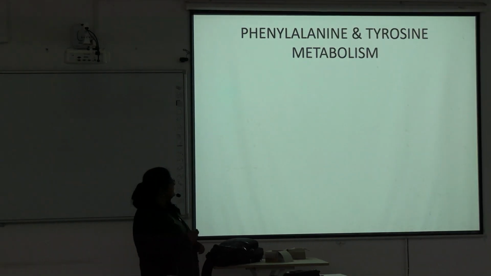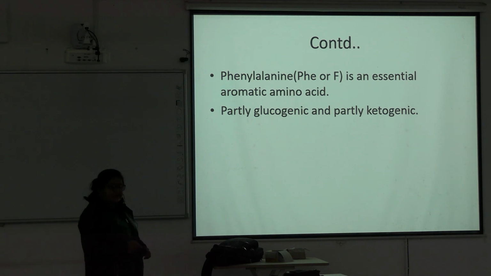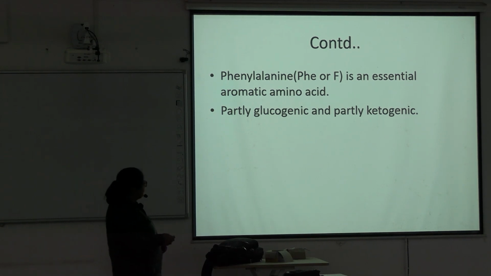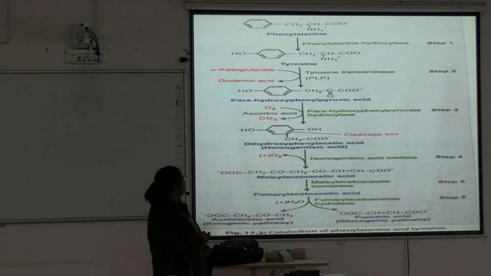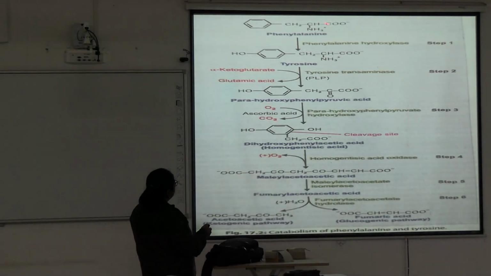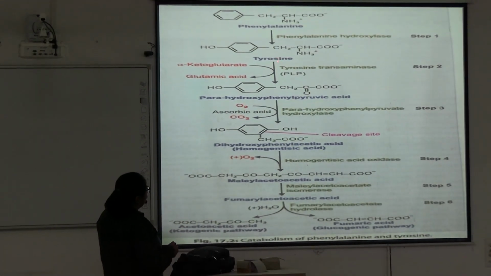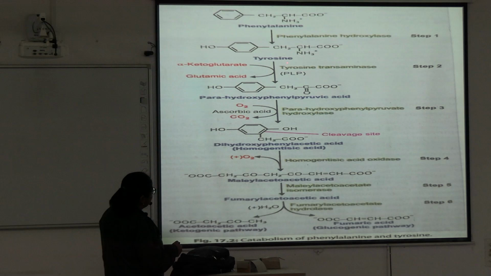Today's topic is phenylalanine and tyrosine metabolism. Phenylalanine is an essential aromatic amino acid, partly glucogenic and partly ketogenic. In the metabolism of phenylalanine, it is converted to tyrosine by phenylalanine hydroxylase.